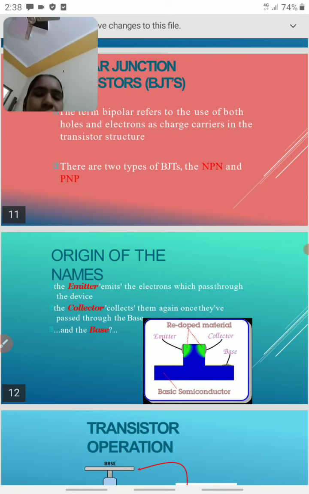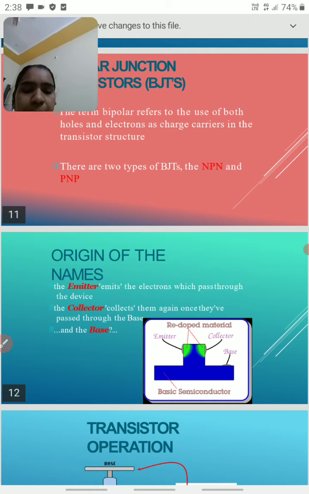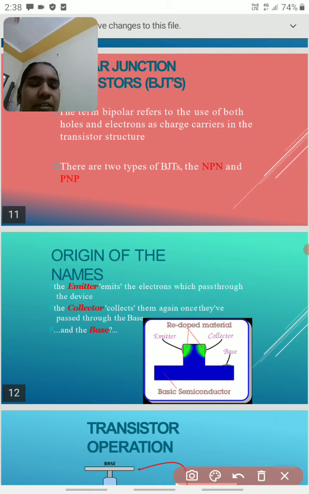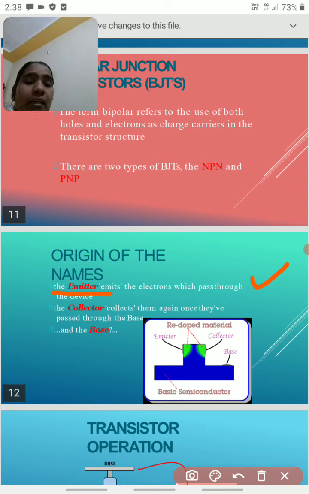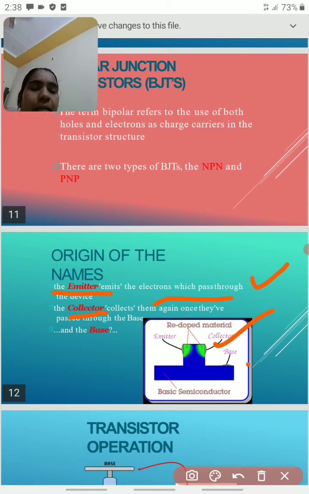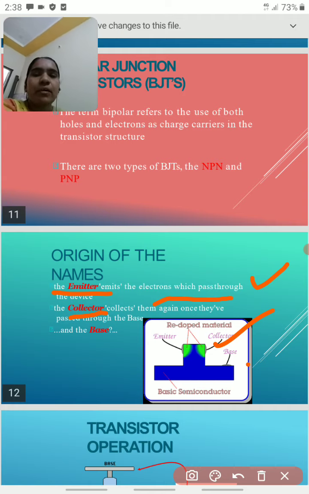Okay. So here, what are the main uses of the emitter, collector and base? We should remember these three points, they are very important. Emitter, as the name itself explains, emits the charge carriers. Emitter is heavily doped material, so it always tries to emit all the charge carriers. This is the main purpose of the emitter. Next, the collector. The main purpose of the collector is that it collects all the charge carriers.